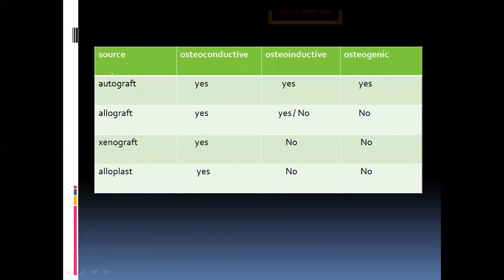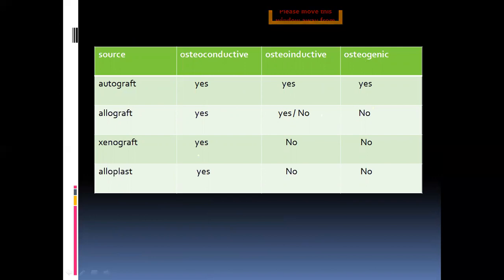Okay, so this is the main table you have to remember. As I discussed already, it's a very important MCQ point of view. Autograft will satisfy the properties of osteoconductive, osteoinductive and osteogenic, whereas allografts are only osteoconductive, and whereas demineralized freeze-dried bone allografts are osteoinductive even, and they are not osteogenic.